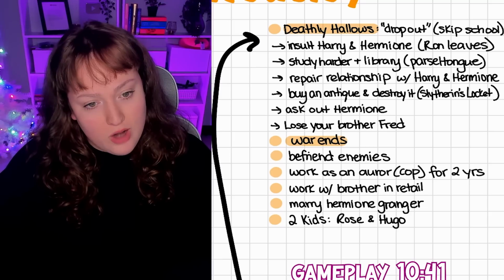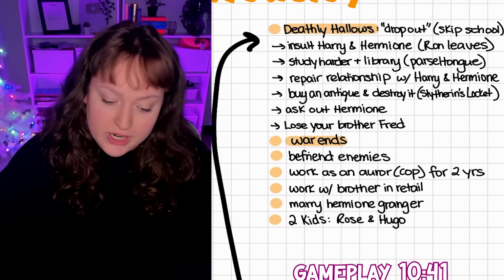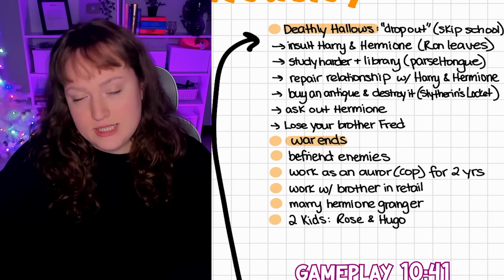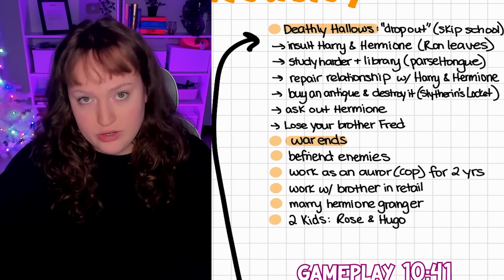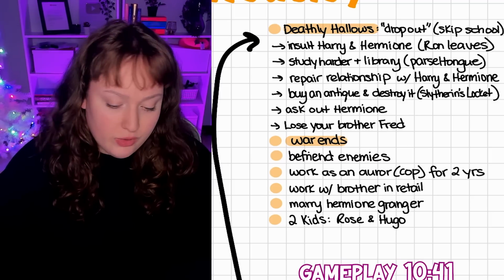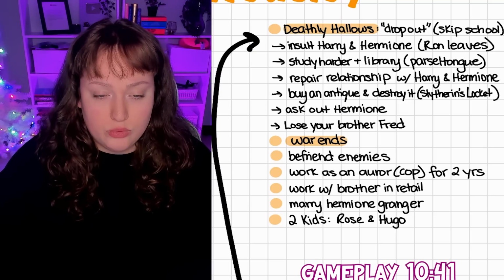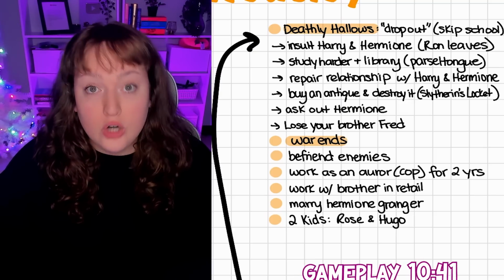This is also where Ron and Hermione share their first kiss, so we're going to ask out Hermione, and this is also where we lose our big brother Fred. This is very, very critical to the storyline, and it really shows how hard war is.